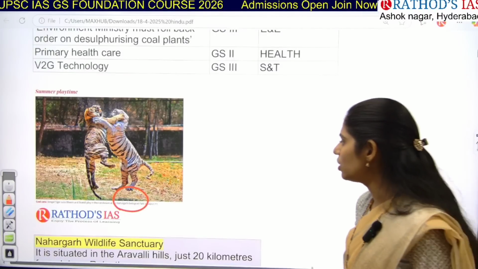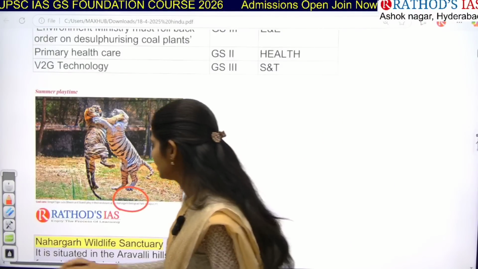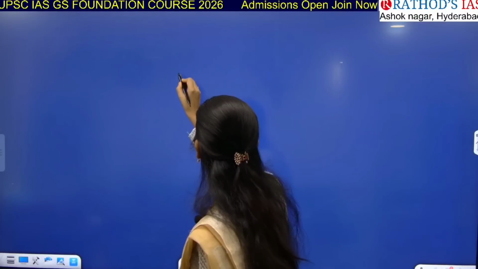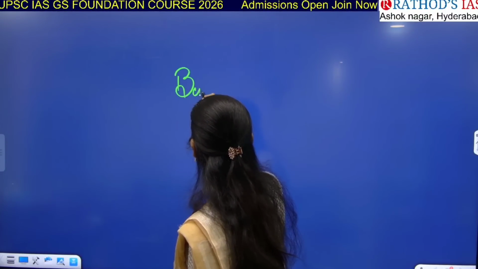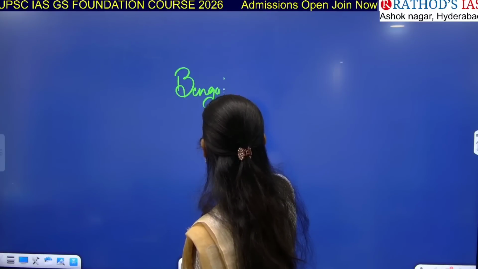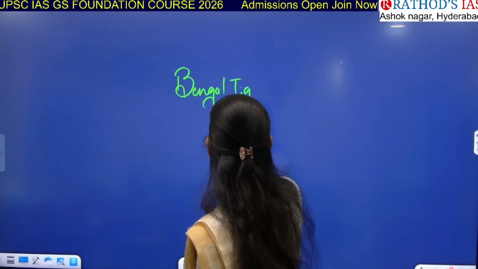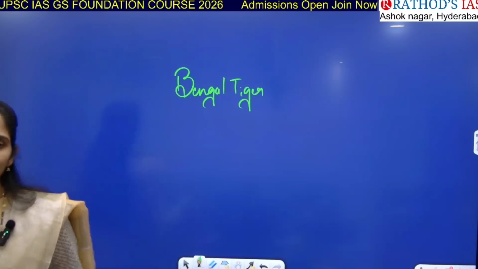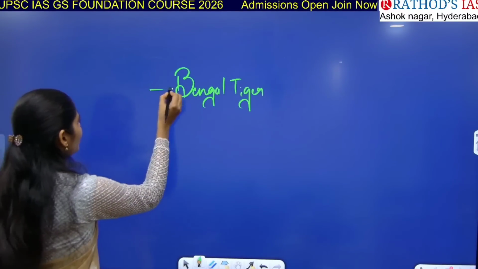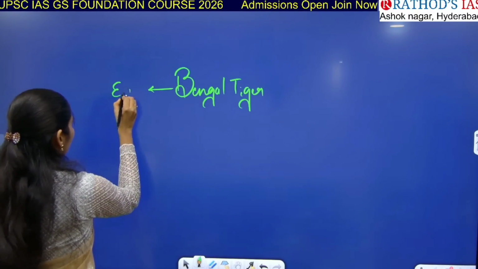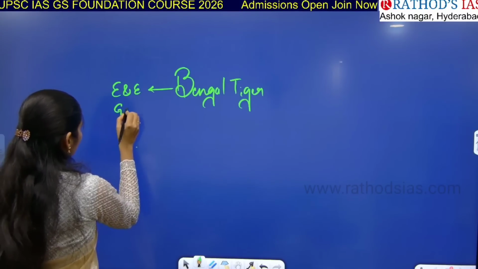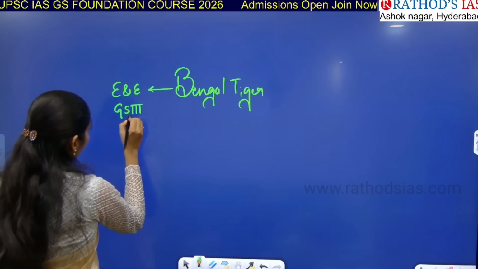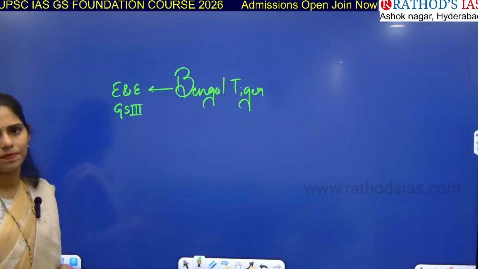Here you have to see two important things. The first important thing that you have to see is the Bengal tiger. Whenever you see any species in the news, it is important from your GS paper 3 under environment and ecology.